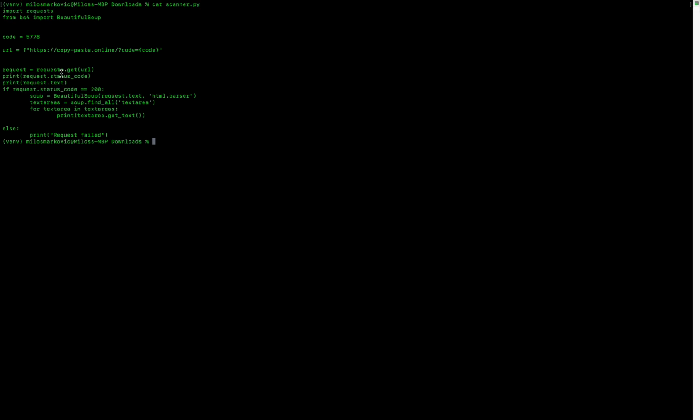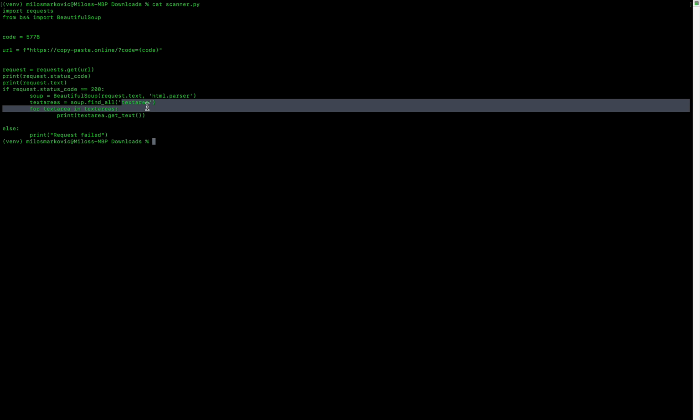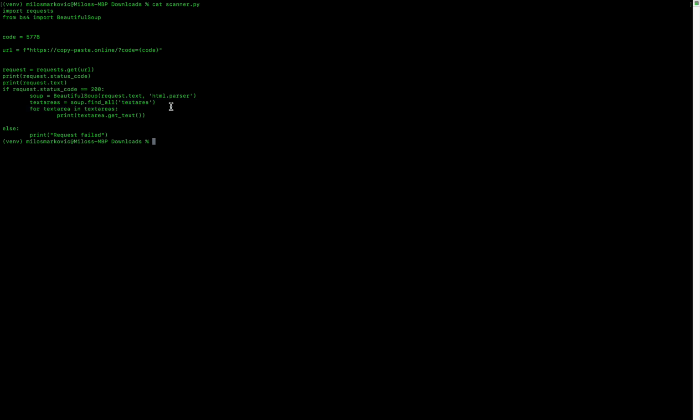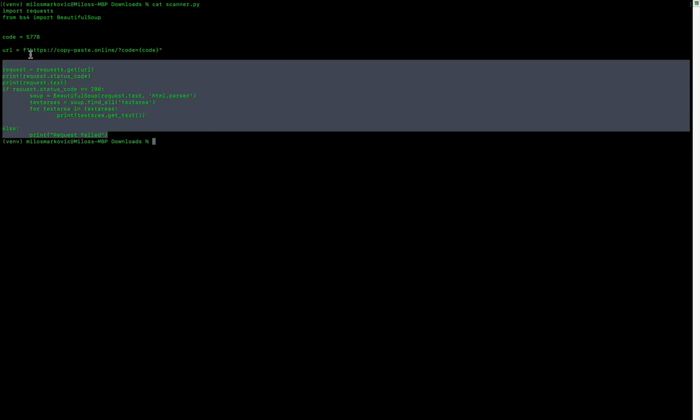So we got a scanner here. There is a simple import of requests and Beautiful Soup for parsing. You got the code. Of course, this is not really very well scripted, right? It's badly formatted, but just for demo purposes. So I'm making a request. I'm going to print out the whole request text so we can see it together. Then I'm going to comment it out, so we are only seeing the interesting part, which in this case is the text area. So I'm going to use Beautiful Soup to parse this, extract the text area, and if something fails, we're going to say request fail, right?